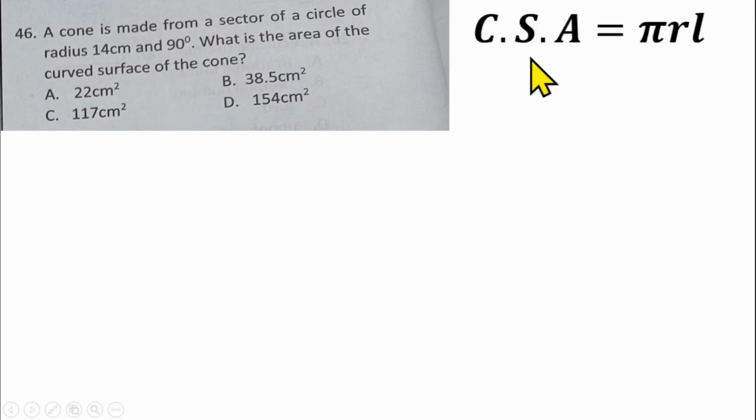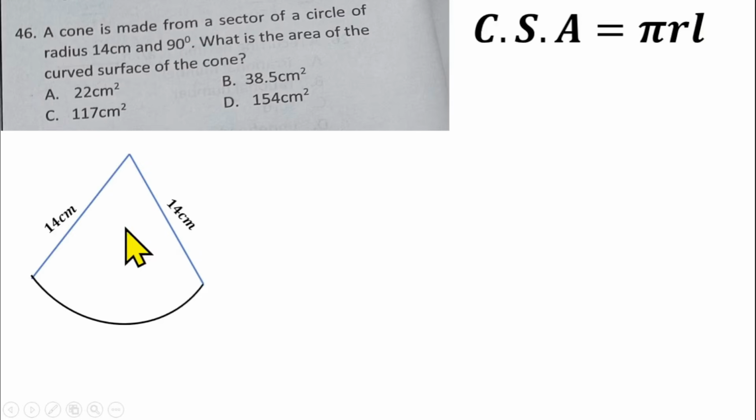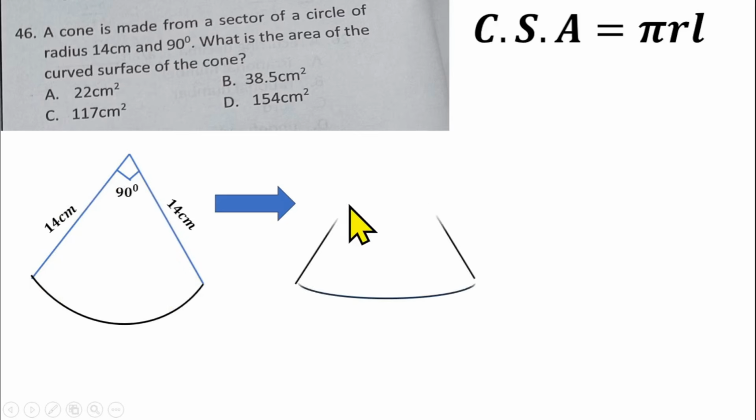The curved surface area of a cone is pi r L. We don't have the radius of the cone, neither do we have the slant height L. But we can get both from the sector of the circle given. If I draw the sector of the circle, with a radius of 14 centimeters and an angle at the center of 90 degrees, and fold it so that these two sides coincide and meet each other, that will form a cone.